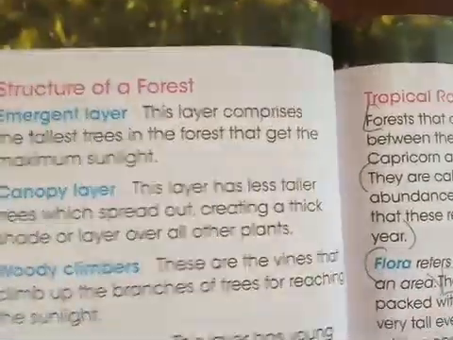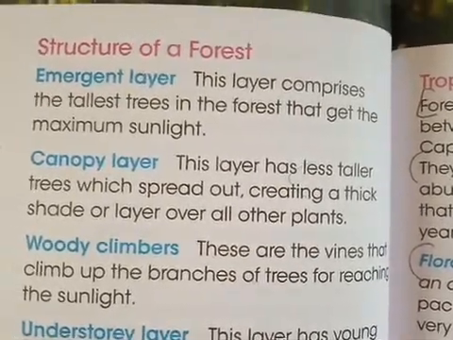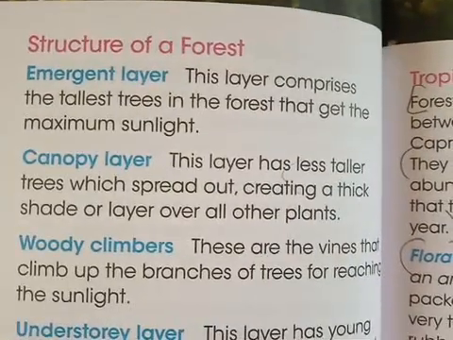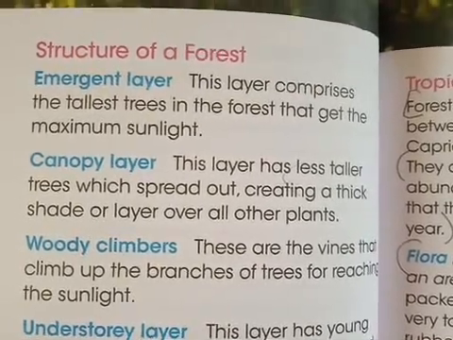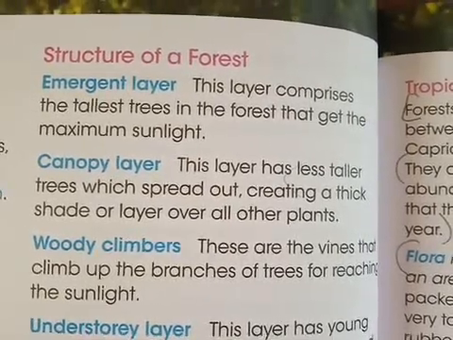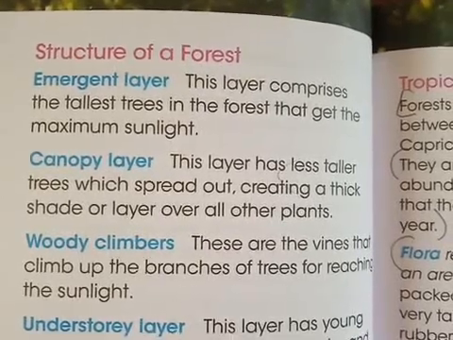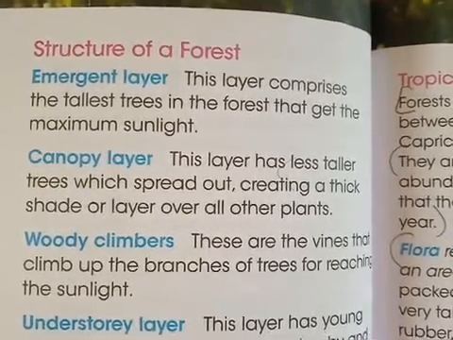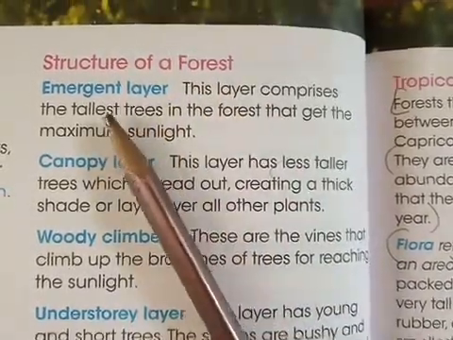One more thing was there, and that was related to the forest ecosystem, the structure of the forest. When you go into a forest, you will find that there are very tall trees, medium sized trees, small trees, and then you have shrubs, then very small plants as herbs, and then grasses. So there are different layers present in the forest. The same thing is explained over here under structure of forest.